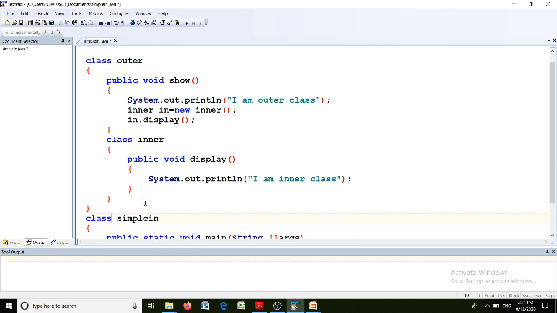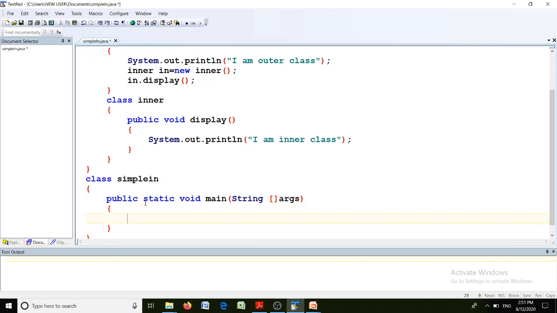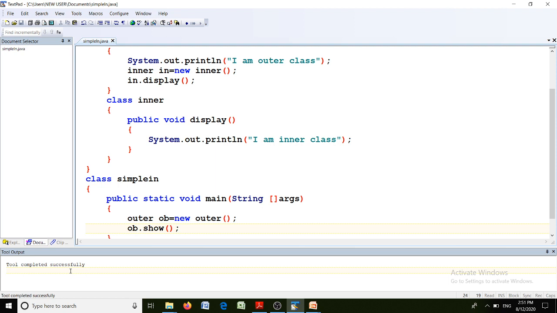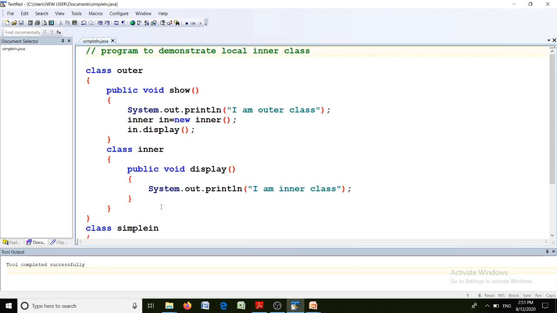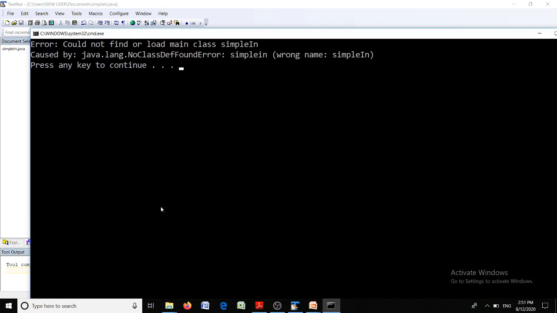Now in our main class we will create an object of the outer class. Outer OB is equal to new outer, and call the outer class method OB.show. Let us compile this program first. Okay, tools completed successfully. See here the output. Let us check the class name.